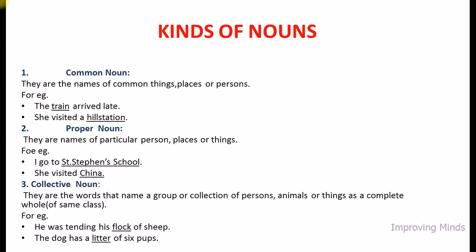If there are many sheep, more than one, 5, 10, 20, for that we will use flock of sheep. So flock is an example of collective noun. Next example, the dog has a litter of 6 pups. Collectively, 6 pups will be called a litter. So litter is an example of collective noun.